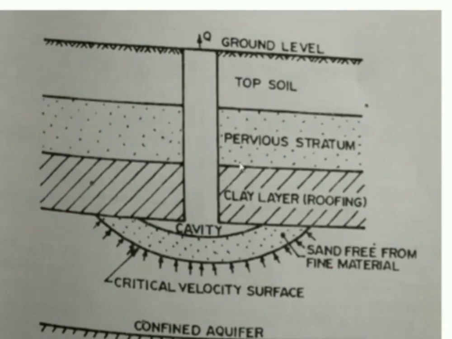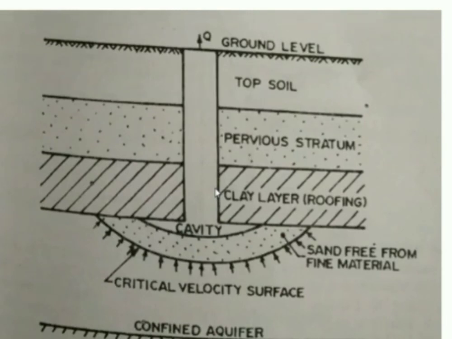That is one of the requirements. That means this cavity type of tube well is going to encounter the confined aquifer, and water enters through the bottom of the well, not through the sideways. Please understand this important difference between the cavity tube well and the strainer type of tube well.